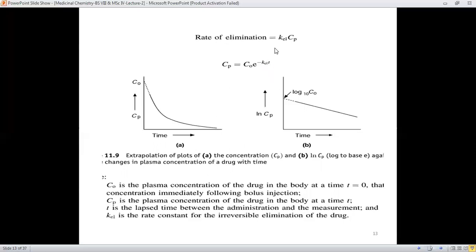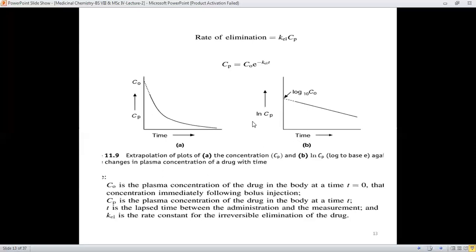If this equation is taken into consideration, then the rate of elimination is KEL, the rate constant which is responsible for the elimination, and Cp is the plasma concentration at any time. It is written as Cp is equal to C naught e to the power minus KEL t.